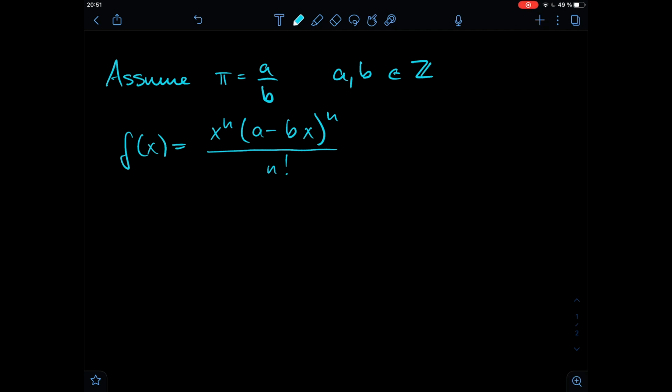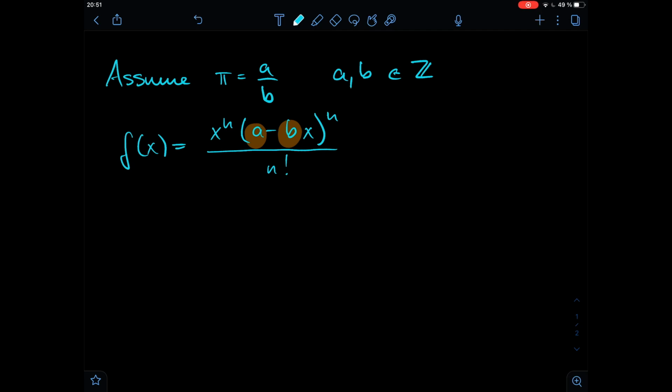So n is an arbitrary natural number, and you can see that we have a and b here, so we have the integers that form our fraction, that is pi. So we see that pi is a part of this function. And the second function that Even Neven defined is based on this small f of x.